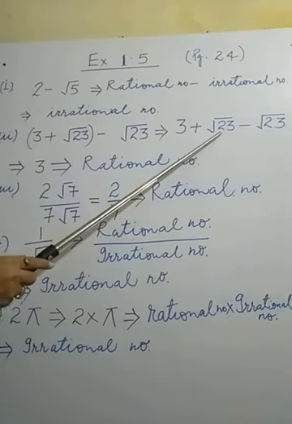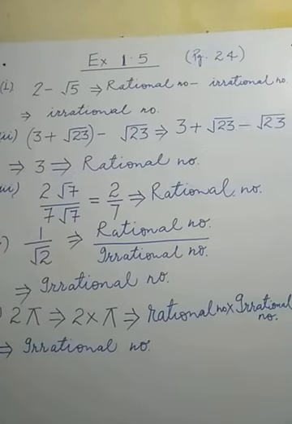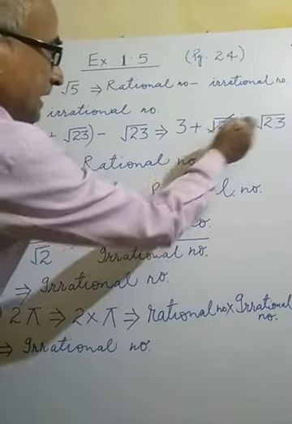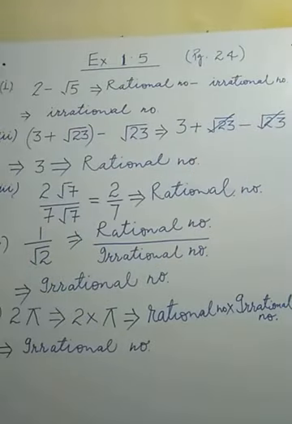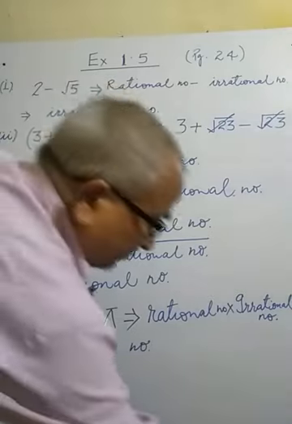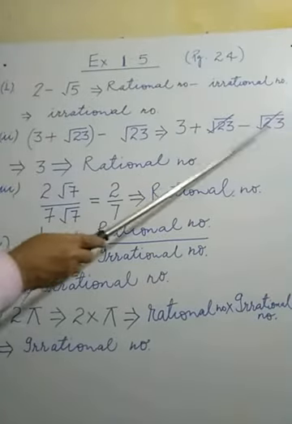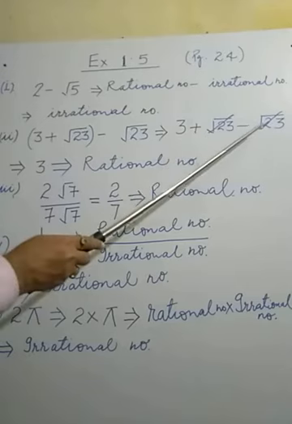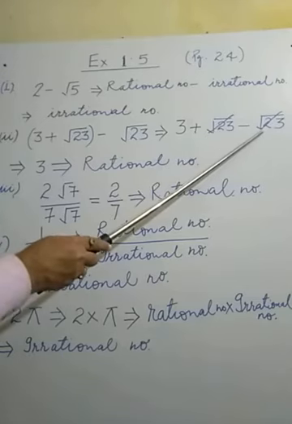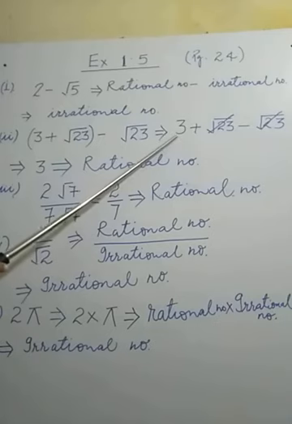If same thing plus and same thing minus is there, what will happen? It can be cancelled. How can we cancel it? This will be cancelled to this one and the result will be 0. If same thing plus and same thing minus is there, the value of that quantity will be equal to 0, because same thing plus and same thing minus. If under root 23 is subtracted from under root 23, it will be equal to 0. So what is remaining ultimately? After simplifying, it is 3.